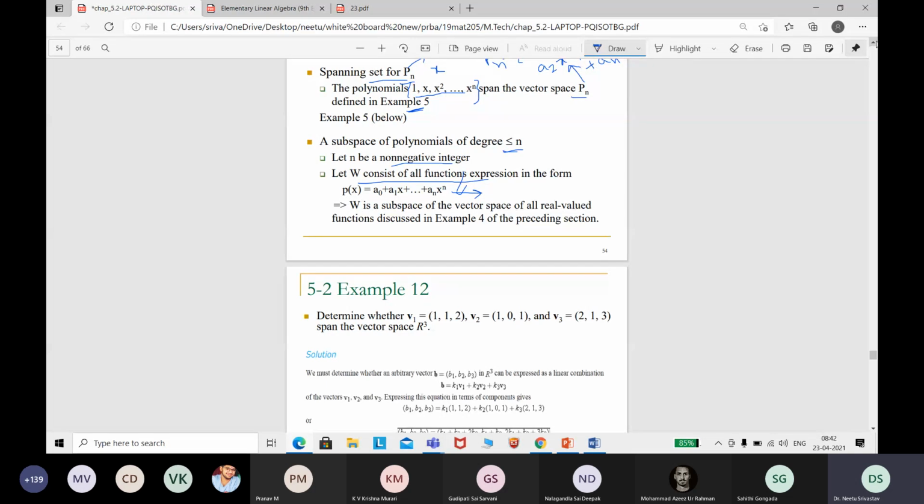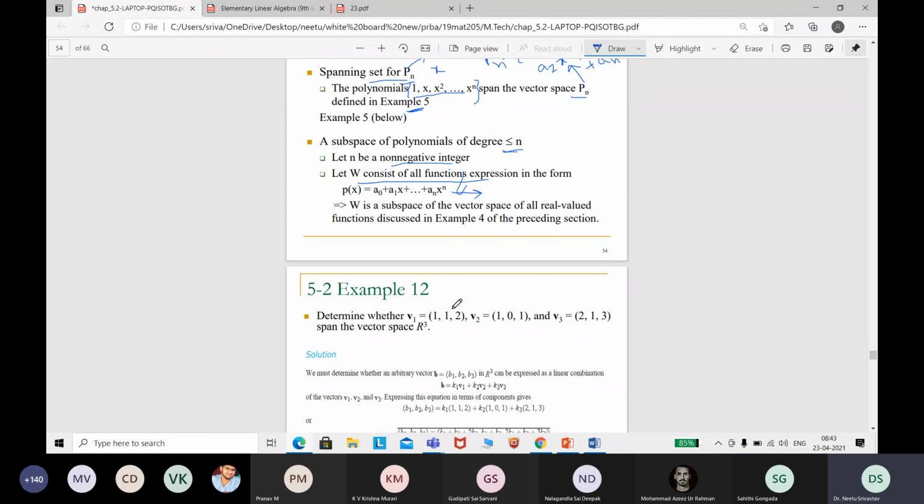So linear combination is the concept used to define a spanning set. If I say S is a spanning set for W, then S should contain all the elements which are present as a linear combination in W. Okay, so now let us see this question.